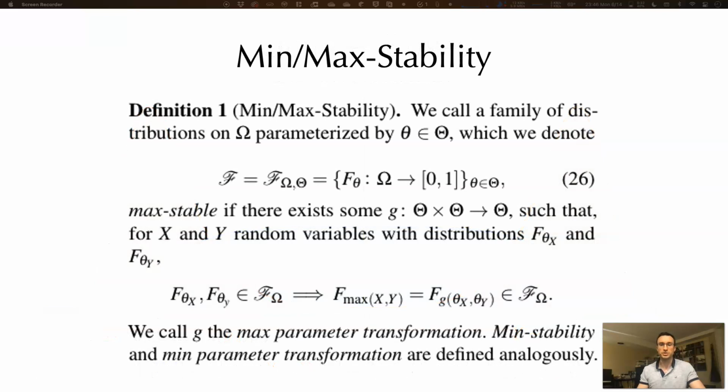The Gumbel distribution was chosen due to its min-max stability properties. Namely, the Gumbel distribution comes in two variants, max Gumbel and min Gumbel. The max of two max Gumbel random variables is once again max Gumbel, and the min of two min Gumbel random variables is min Gumbel as well. The concept of min and max stability has other uses in the literature. However, we formalize the relevant aspects of min and max stability for our purposes, as shown here.